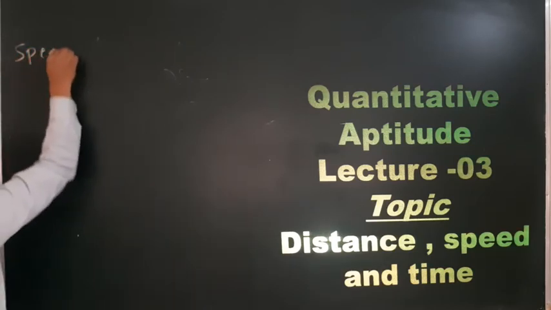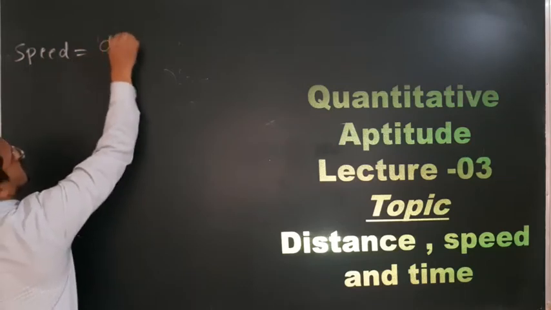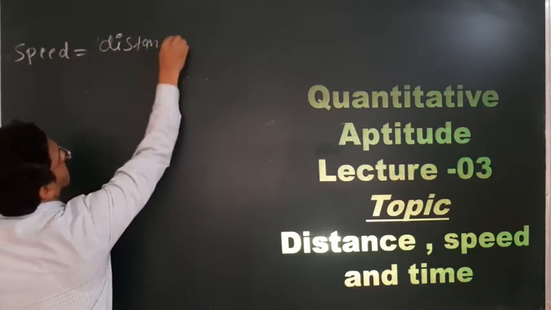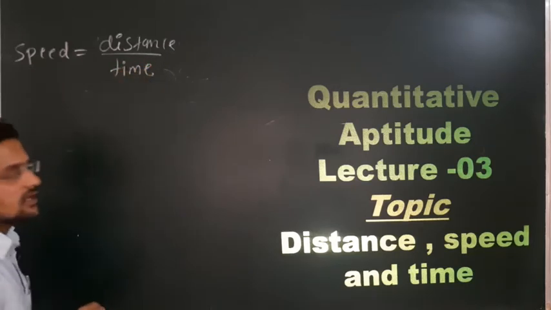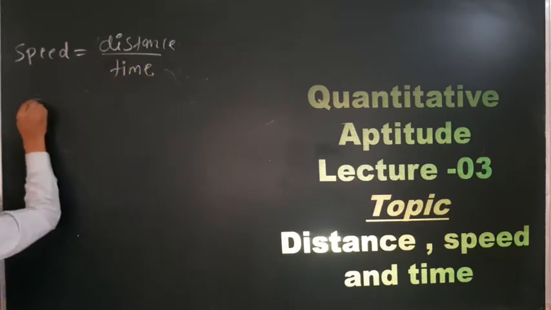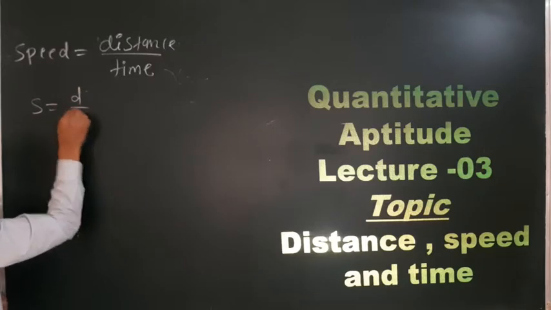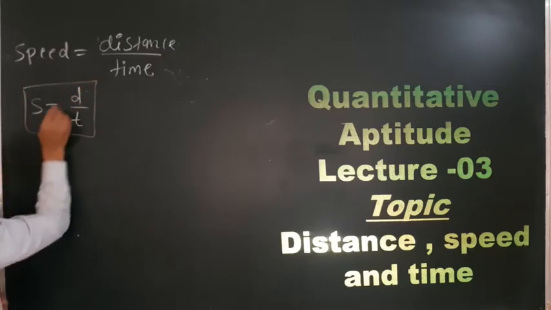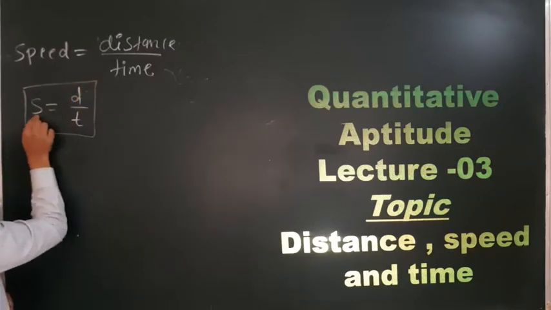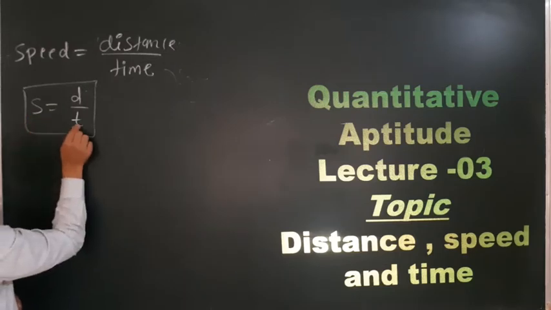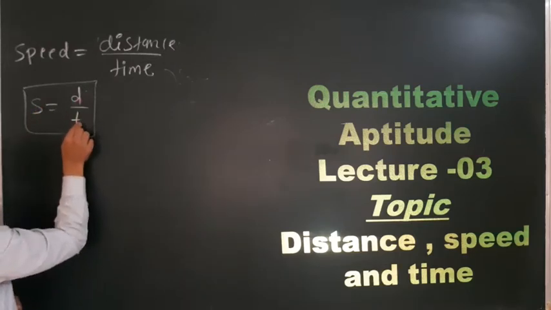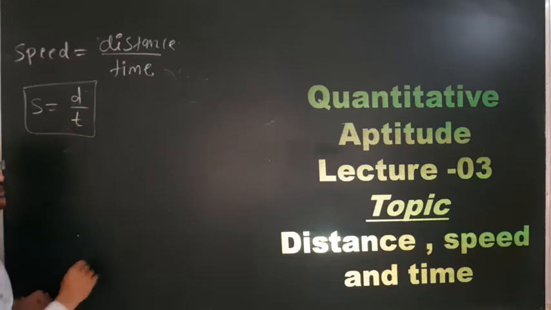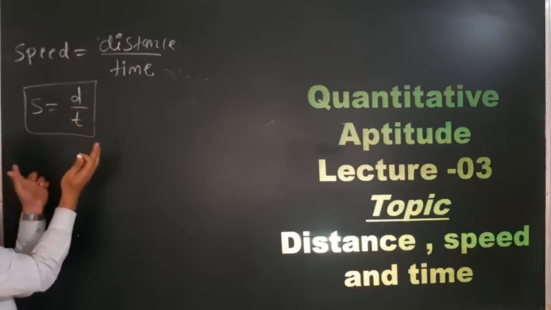First is the speed. We know the speed is the distance traveled in a given time, and this formula can be written as speed is equal to distance upon time. If you know the distance and the time, you can calculate the speed. If you know the speed, then take the time to this side and divide: distance divided by speed, you will get time. So you can rearrange this equation.